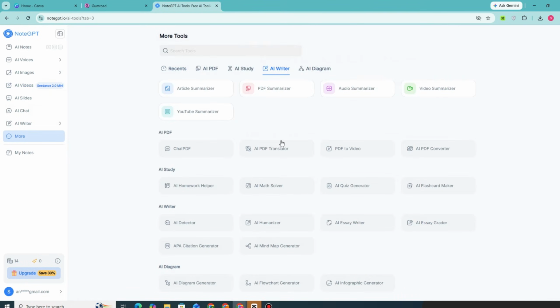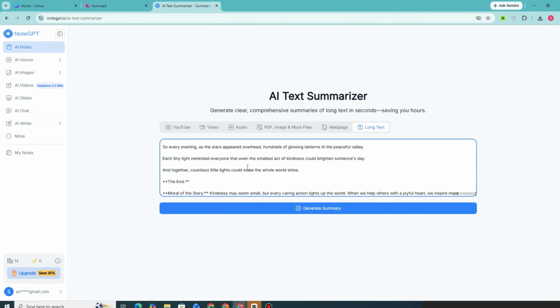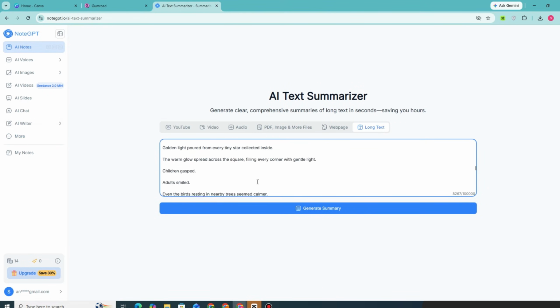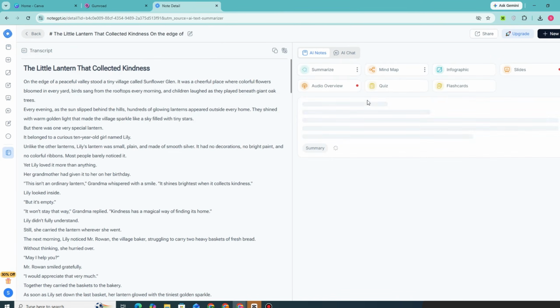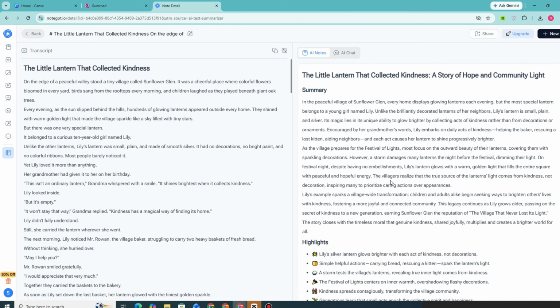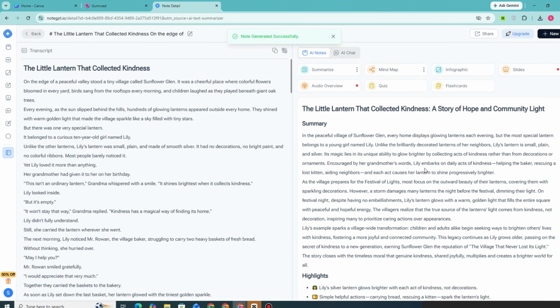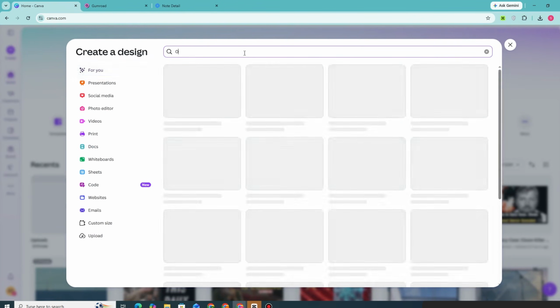Now, aside from that, as you can see, there are more tools right here that you can use later for your site to earn money. Now, talking about what I mentioned earlier, this AI writer right here. For example, if you have your WordPress, if you have your Squarespace, if you have your site where you can create or show or post your articles or your artwork, then you can just basically go to AI text summarizer. If you want to summarize a specific story or article. So, for example, if you think that it's too long, then you can use this one right here to summarize everything, especially if it's like for children.